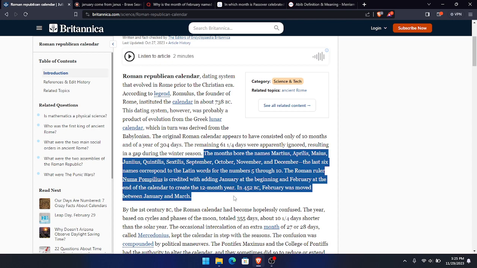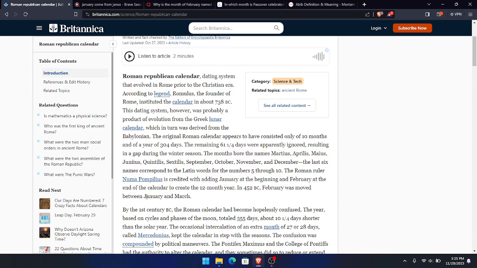You see? In 452 BC, February was moved between January and March. Now, January marks the new year. Why? Because January was named after what? The Roman god Janus, which is the god of new beginnings. So that's why January is named January, because it comes from the Roman god Janus, the god of new beginnings.